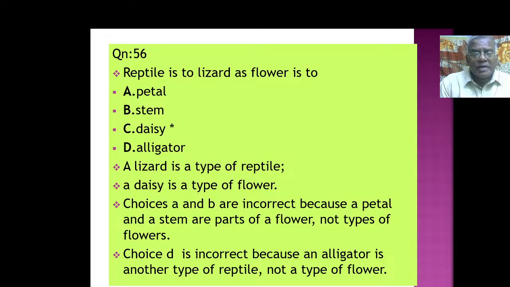Choices A and B are incorrect. Petal, stem, because a petal and stem are parts of a flower, not types of flowers. Choice D is incorrect because an alligator is another type of reptile, not a type of flower. Alligator is another type of reptile. So nothing to do with the flower as such here.